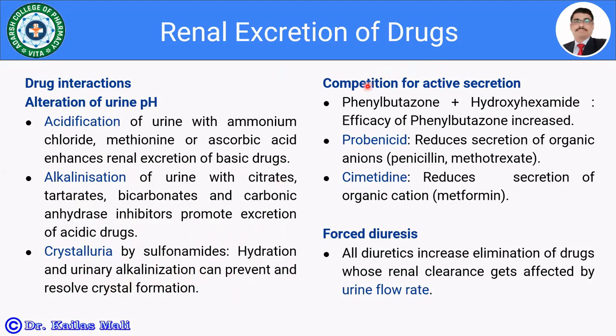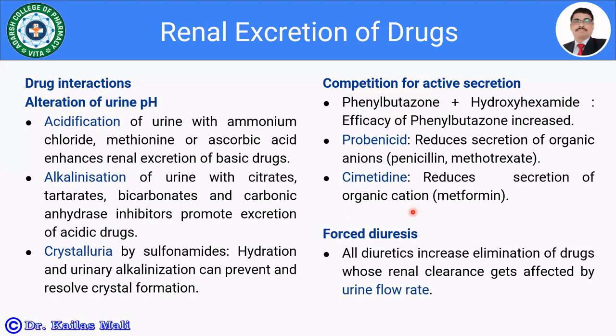Let us move towards the competition for active secretion. There are three principal processes involved: glomerular filtration, active secretion, and tubular reabsorption. Say for example, in the case of active secretion, there are two types of carriers: one which is responsible for the organic anions, and one which is responsible for the organic cations.